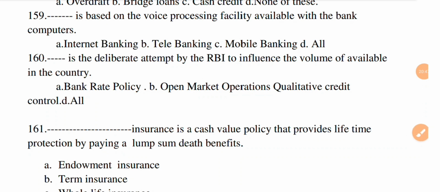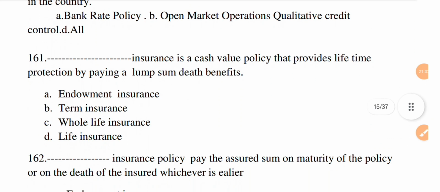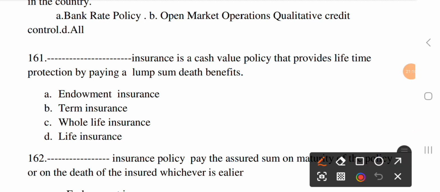Next question. Dash insurance is a cash value policy that provides lifetime protection by paying a lump sum death benefit. Option A, endowment insurance. B, term insurance. C, whole life insurance. And D, life insurance. The correct option is D, life insurance.